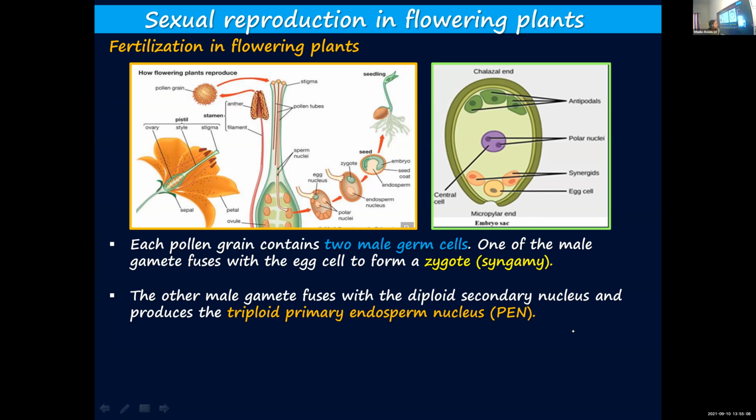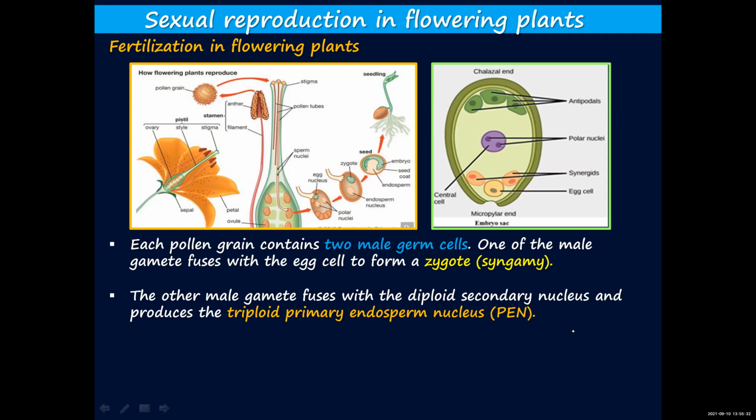How is the diploid secondary nucleus formed? What results in the formation of a diploid secondary nucleus? Fusion of? How many times am I repeating, children? What results in the formation of a diploid secondary nucleus?